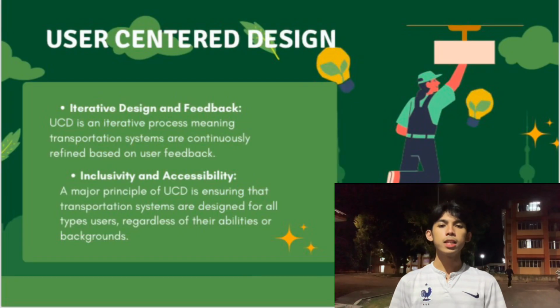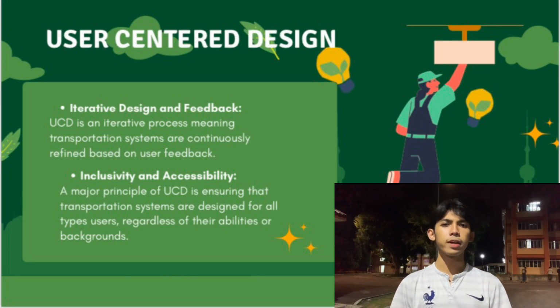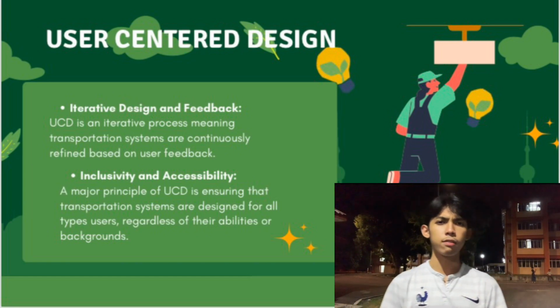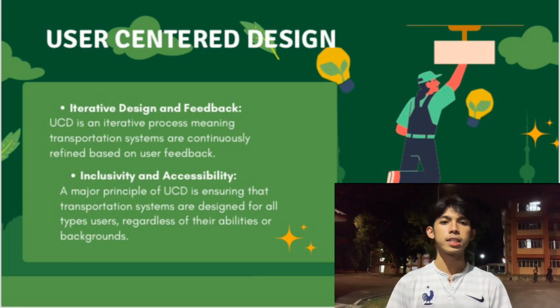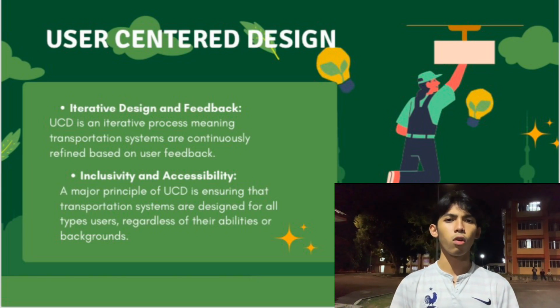User-centered design. The first point is iterative design and feedback. User-centered design is fundamentally an iterative process, emphasizing that transportation systems are not static but continuously evolve. This means that feedback from users is actively sought and integrated throughout the design and operational phases. By regularly collecting input from passengers, whether through surveys, focus groups, or direct observations, transportation authorities can identify pain points, preferences, and emerging needs. This iterative cycle of design, testing, and refinement allows for ongoing improvements.